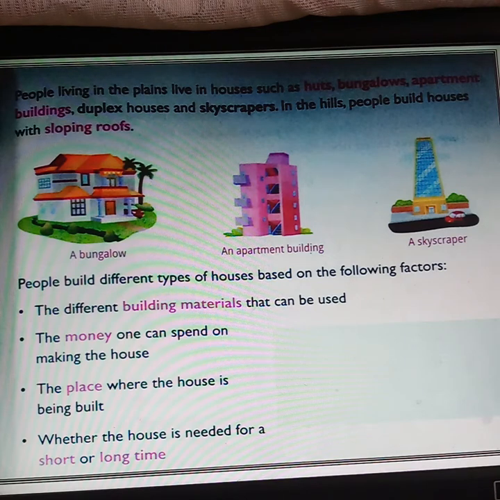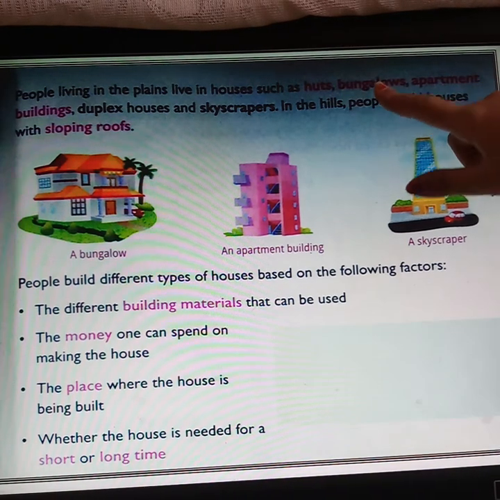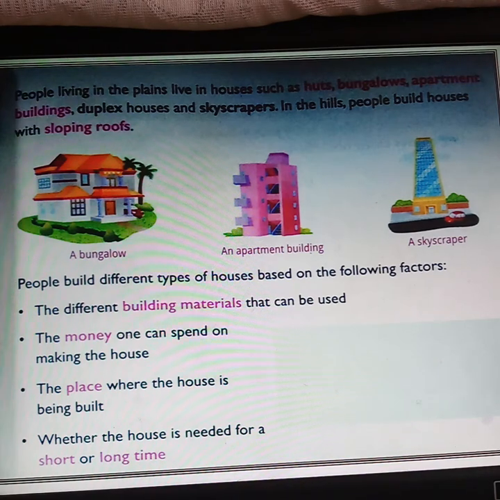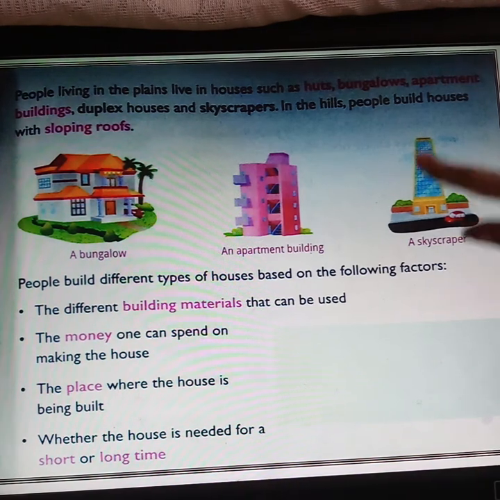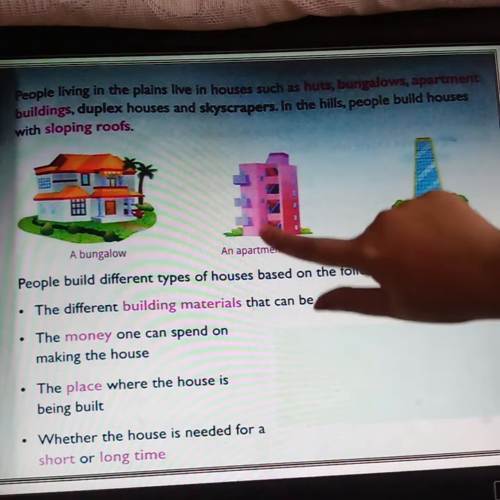People living in the plains live in houses such as huts, bungalows, apartment buildings, duplex houses and skyscrapers, apartments, flats. In the hills, people build houses with sloping roofs.